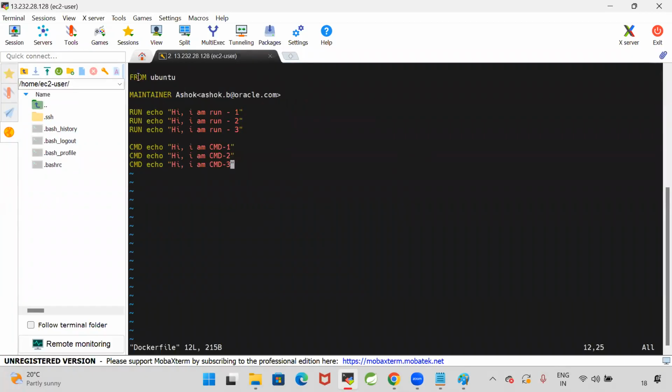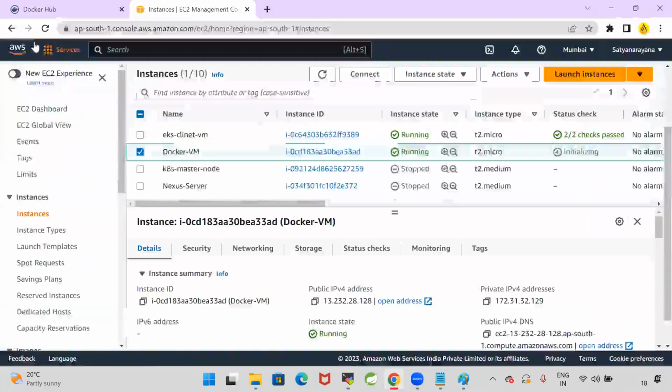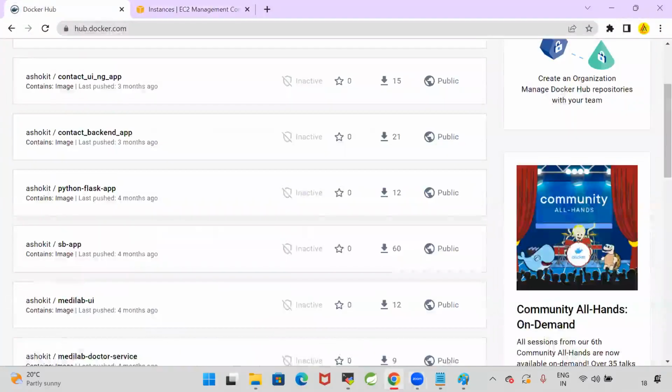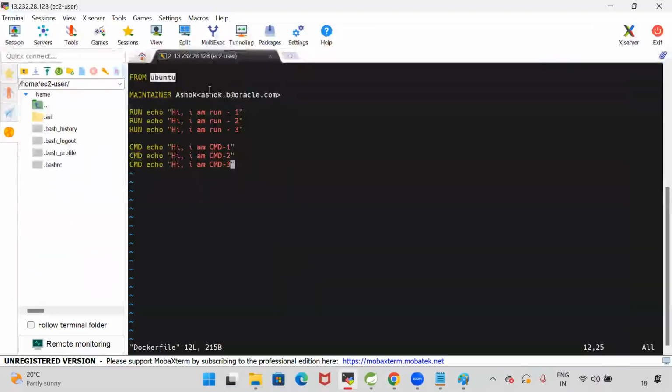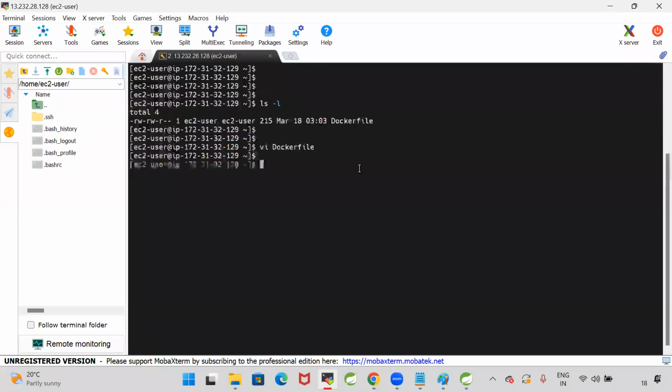I specified FROM ubuntu. Where is this Ubuntu coming from? Ubuntu will come from Docker Hub. Ubuntu is a public image. When I specify FROM ubuntu, the Docker engine will download the Ubuntu OS. Then MAINTAINER, RUN, CMD. Now let me close this file, then build the image.